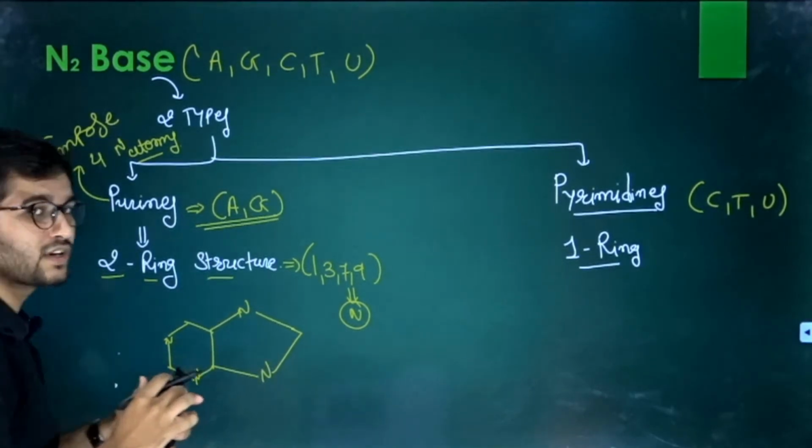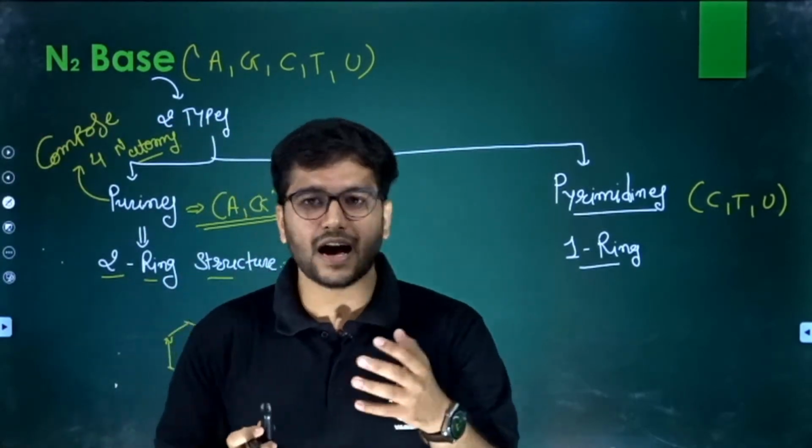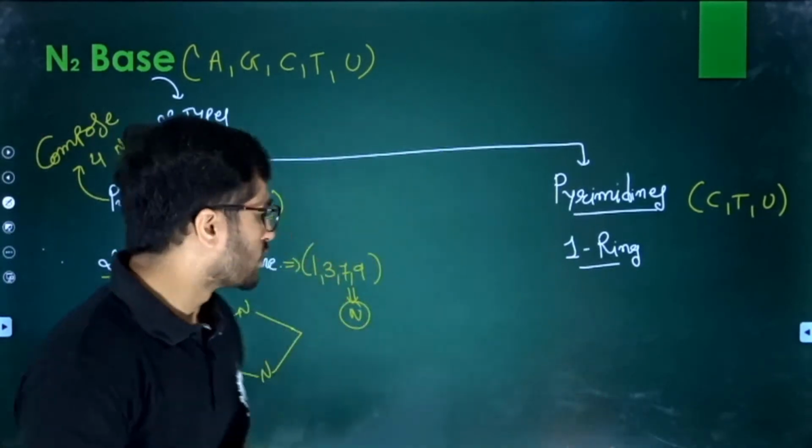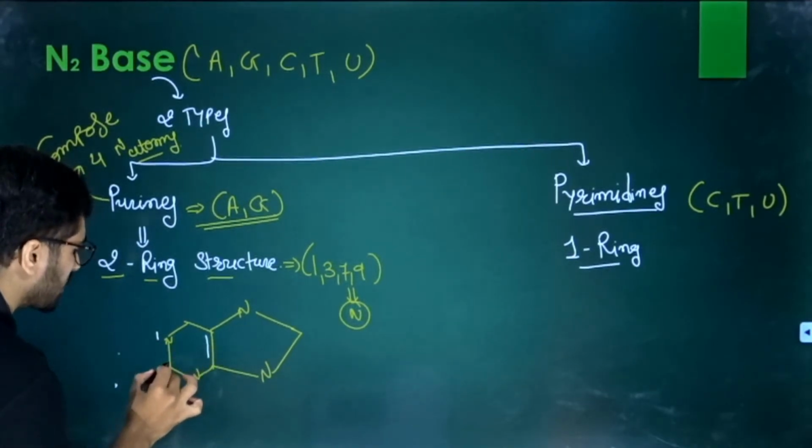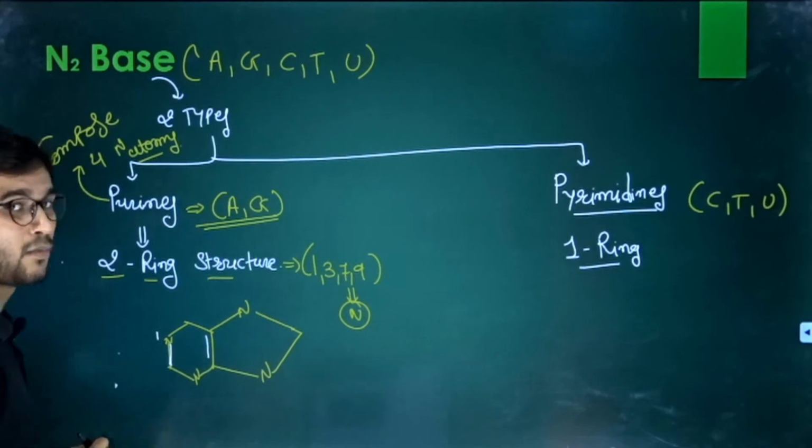So let's give a number. Okay, so numbering, how can you do the numbering? Clear? So you have to start the number from here. Why? Because this composes the double bond as well.